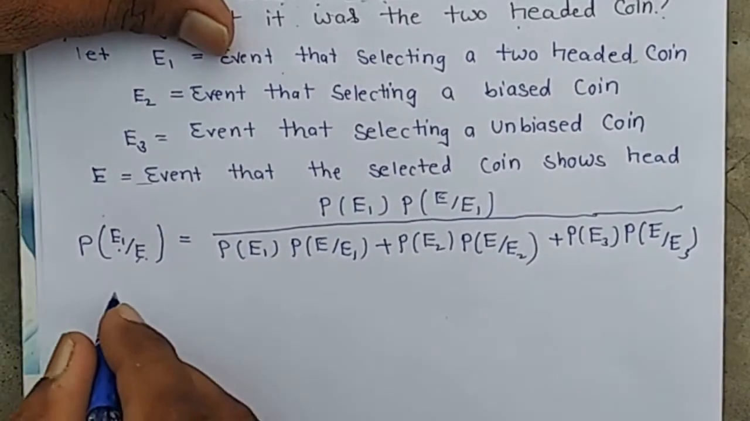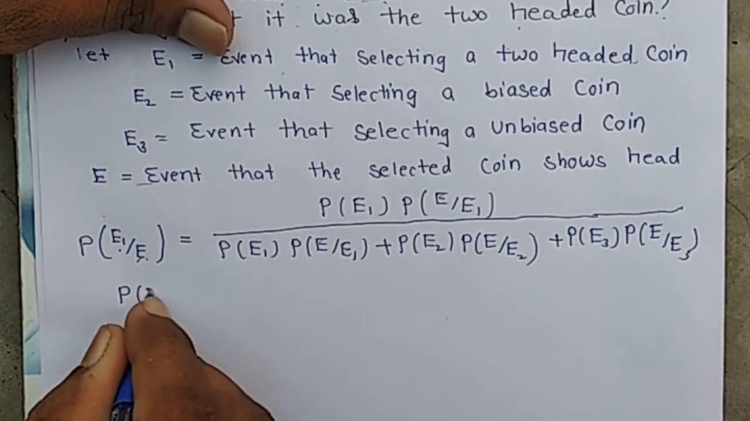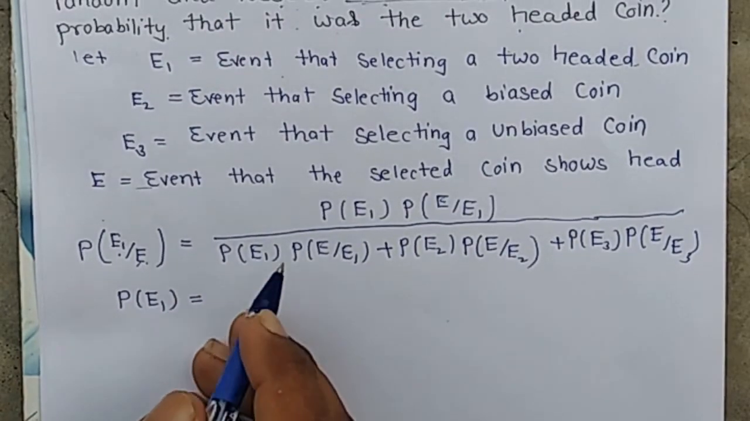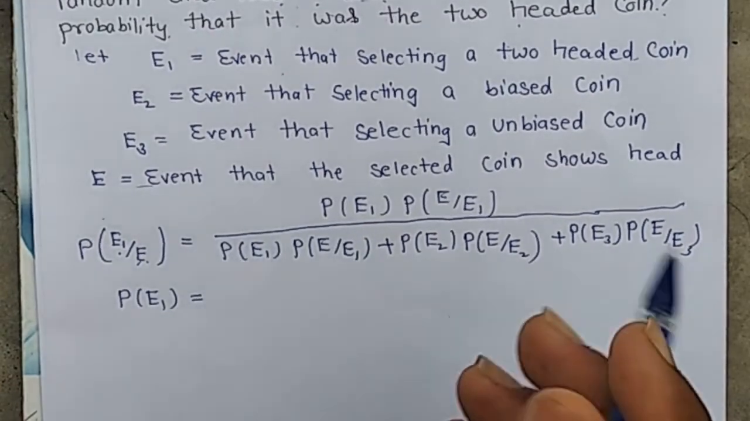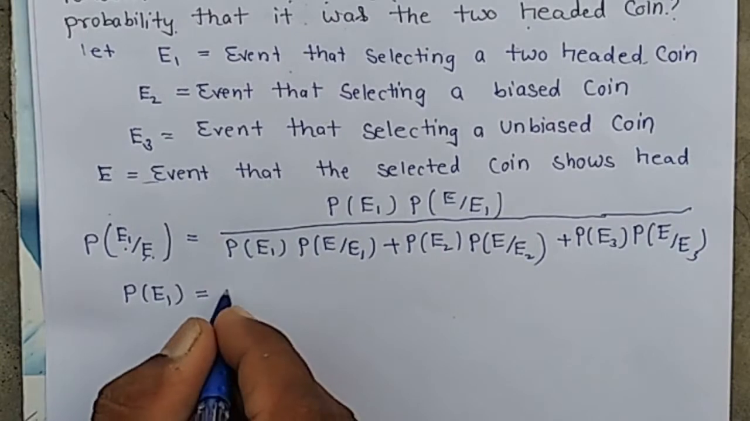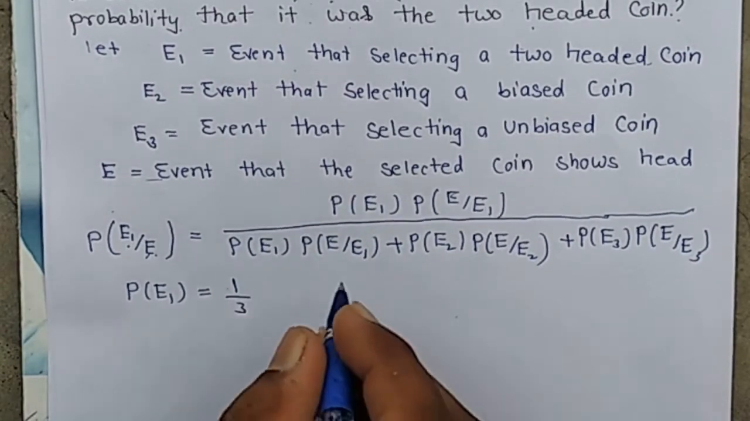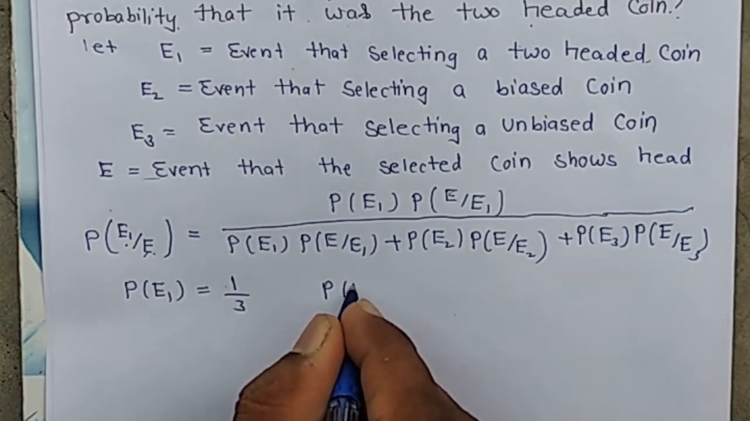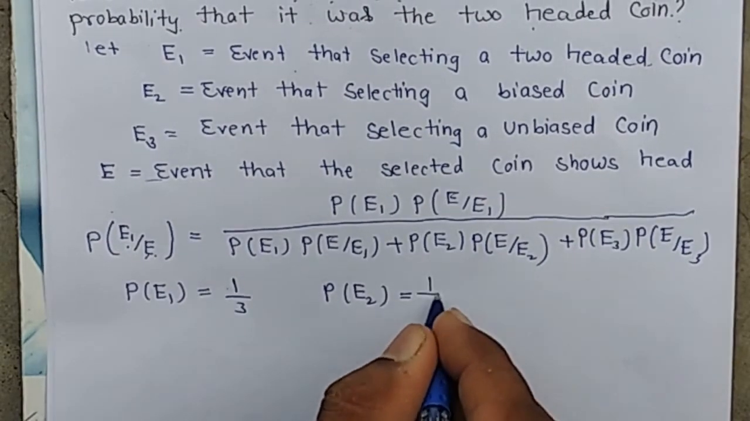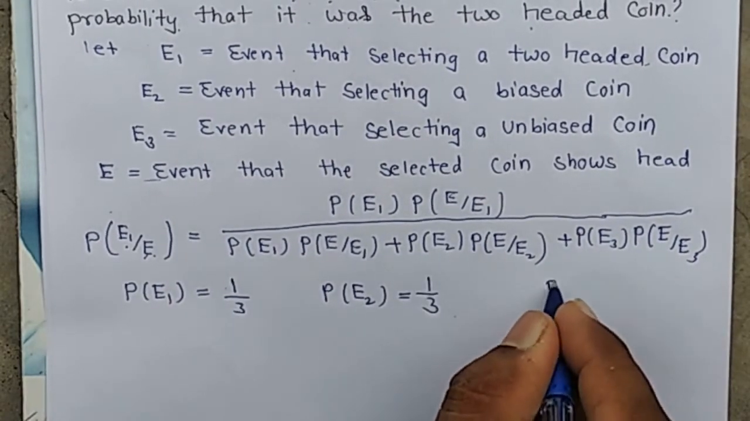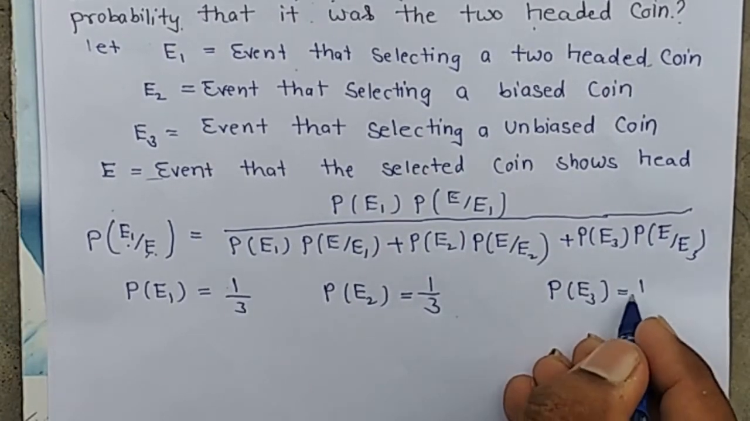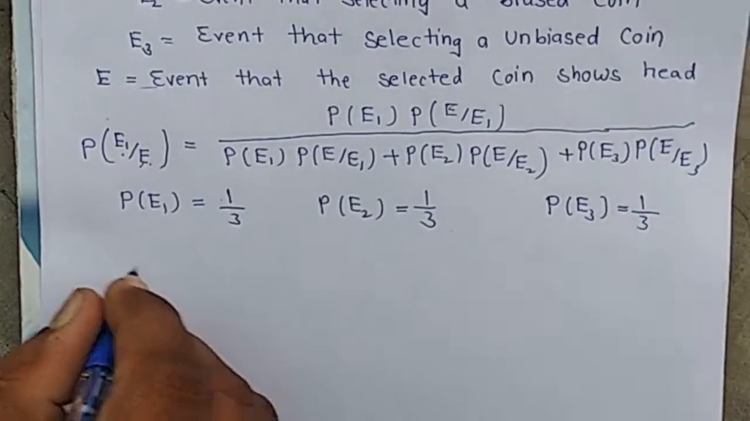Now, the probability of E1 is the probability of selecting a two-headed coin from three coins, so the probability of E1 is 1 by 3. Similarly, for the probability of E2, selecting a biased coin from the three coins, 1 by 3, and for E3 we also have 1 by 3.